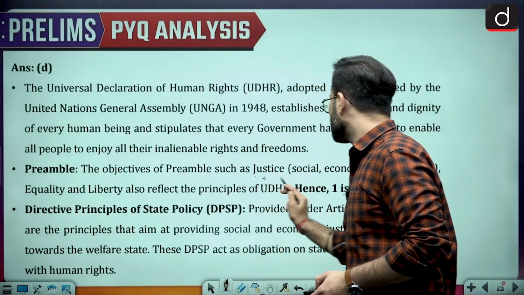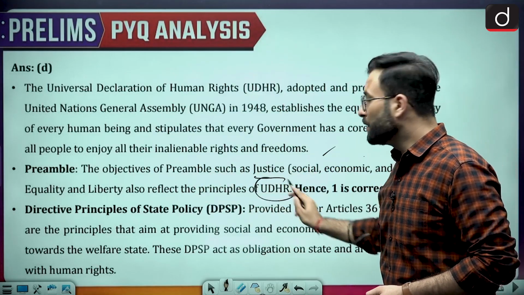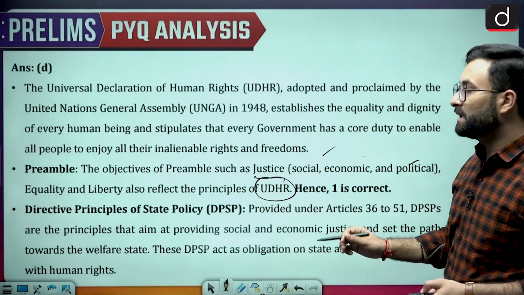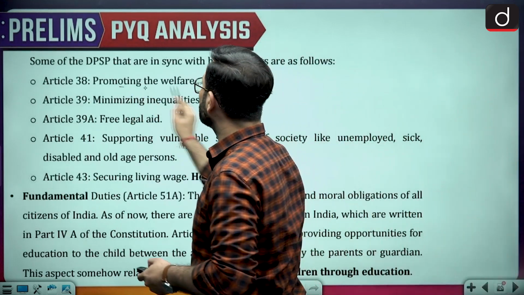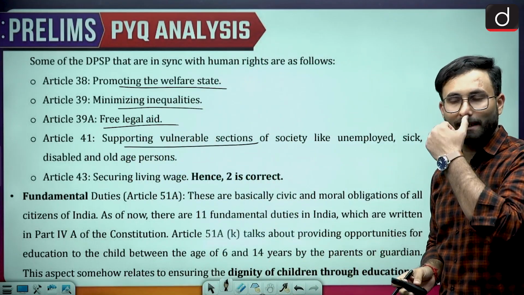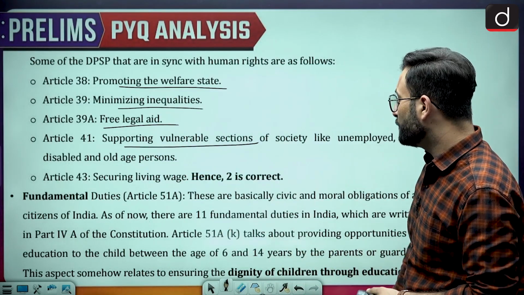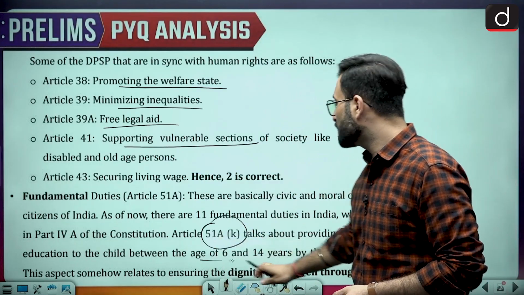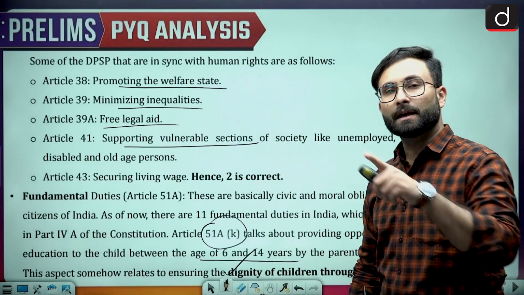Objectives of the preamble such as justice, socio-economic and political, equality, liberty, these are the principles which are there in the Universal Declaration of Human Rights. When we talk about the directive principles of state policy, here you can see some of these are socio-economic rights itself. Coming to the next one, Article 38: promoting the welfare state, minimizing inequalities, free legal aid, supporting vulnerable sections. These are reflections of human rights only. When we talk about fundamental duties, there is Article 51A subclause K, which talks about the education of the child of 6 to 14 years, under the dignity of children through education. Again, that is also part of human rights.